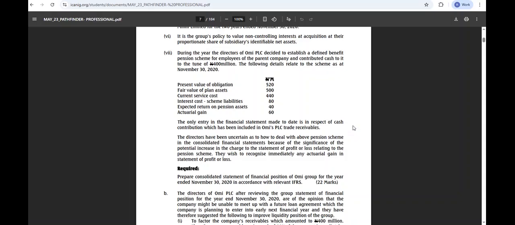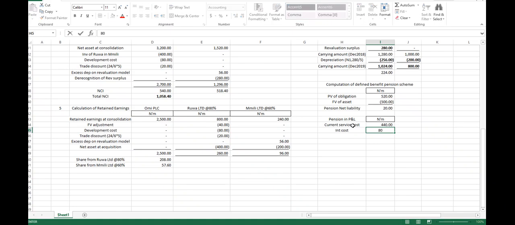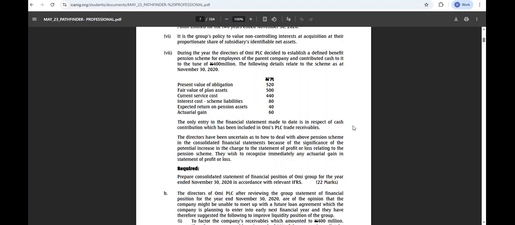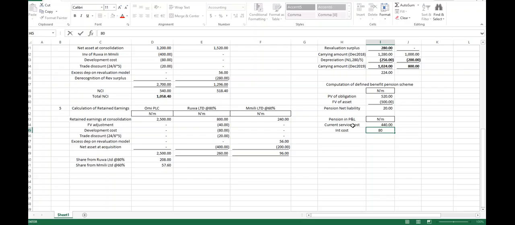How much? 80. That one is also a cost. Then we have expected return on pension assets. How much is our expected return? 40. So it is an expense, I mean, it is an income. So we should less it from the expense.